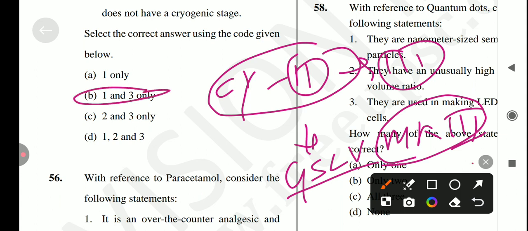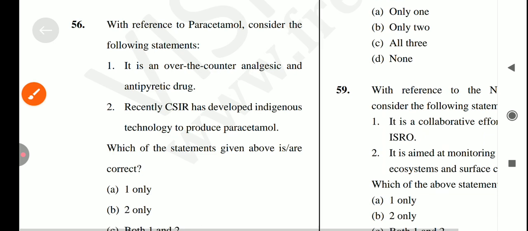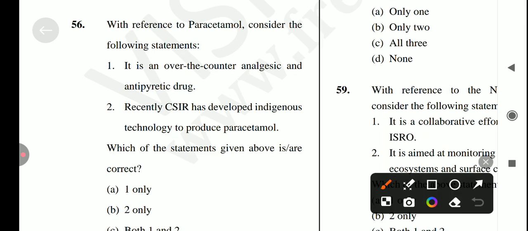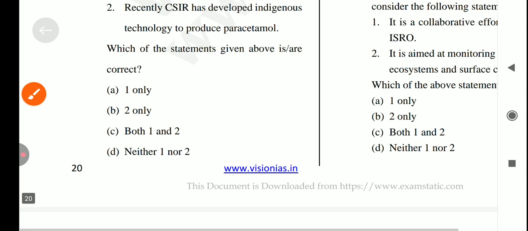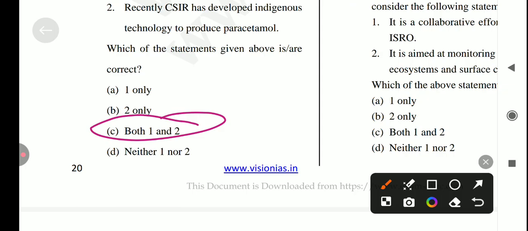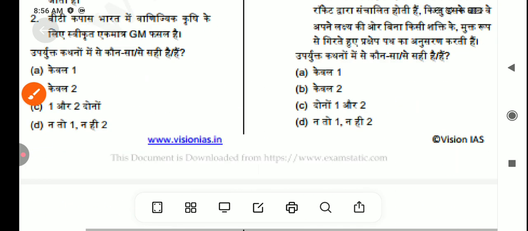Let's come to the next question, which is, with reference to PCM, which is called paracetamol, consider the following statements. So first is, it is an over-the-counter analgesic and antipyretic drug. Is it true? Yes, it's a correct statement. Next is, recently CSIR has developed indigenous technology to produce paracetamol. Is it true? Yes, it's also correct. So the answer for this question is option number C, which is both 1 and 2 are correct.